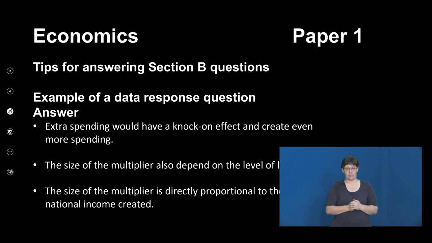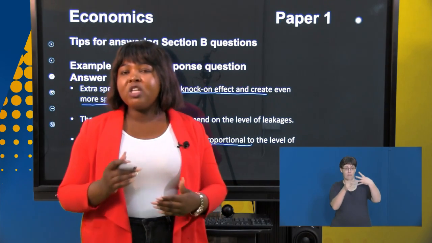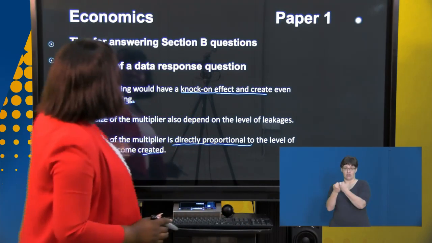Extra spending would have a knock-on effect and create even more spending. The size of the multiplier depends on the level of leakages. The size of the multiplier is directly proportional to the level of national income created. Like I said, boys and girls, a minimum of 4 points there. And again, you need to show the link between the multiplier and national income.